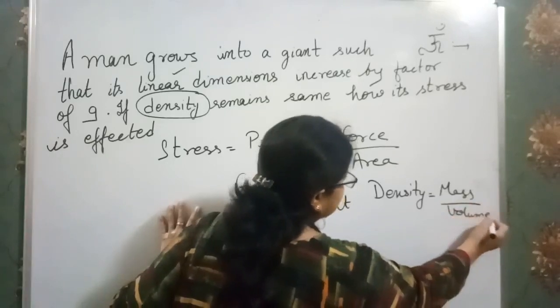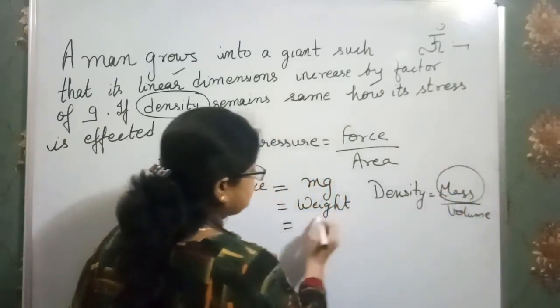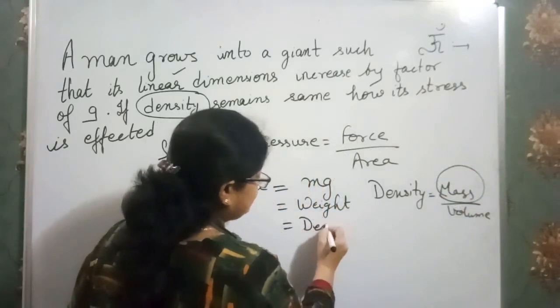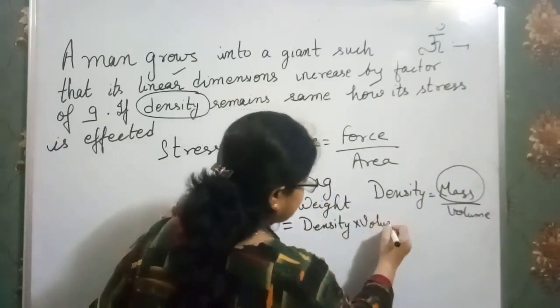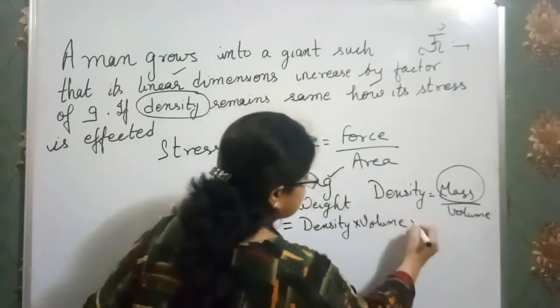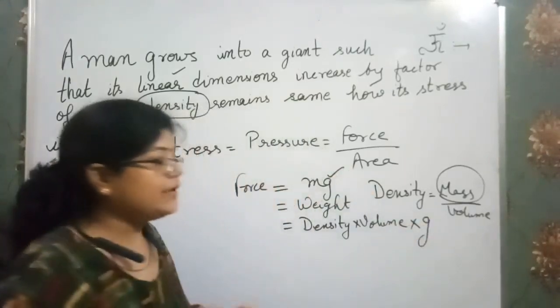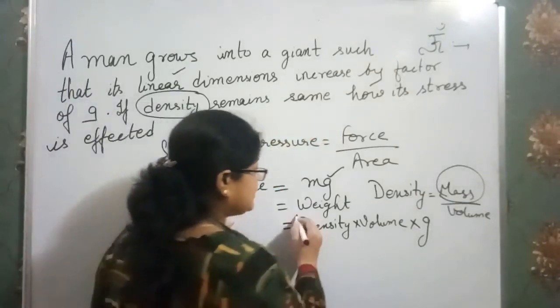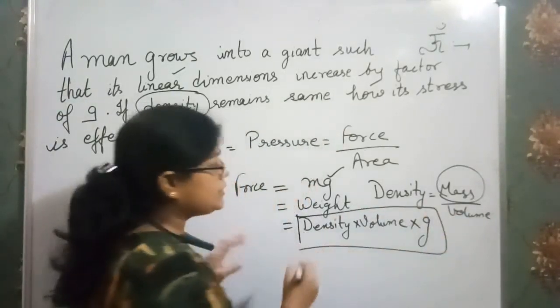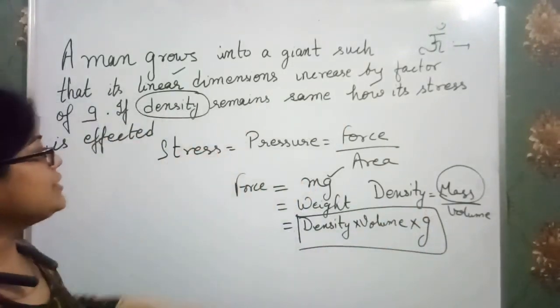Clear? So for the weight we have density into volume, and then gravity. So in place of force, we place density into volume into g. In this way we reach the relationship.